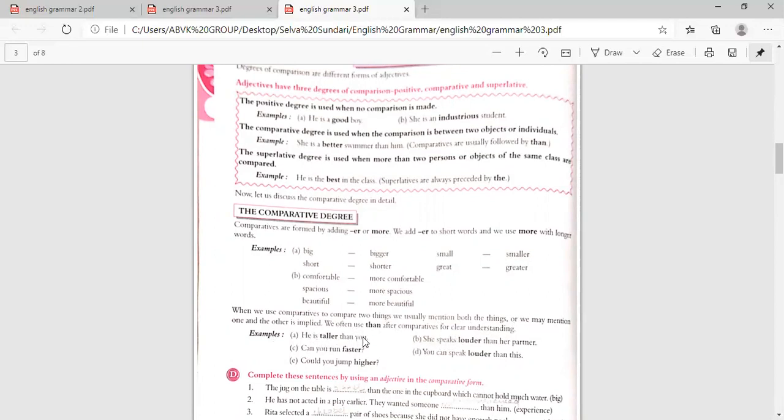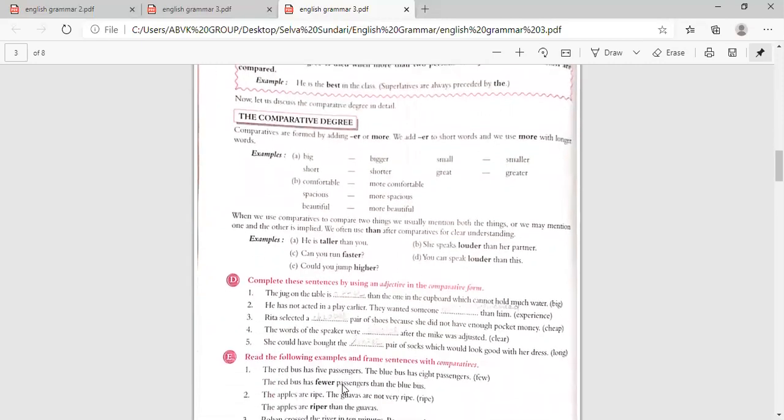He is taller than you, here taller, er plus than. She speaks louder than her partner, here also er and than. Can you run faster, here er. You can speak louder than this, that is er plus than. Could you jump higher, er, because it's a question. Now coming to the D exercise.